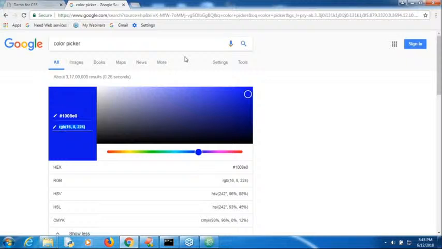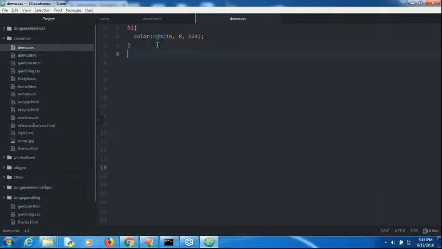Sir, I don't want this color. Assume that I don't want this color, sir. Then which color do you require? Okay, I want red color. This dark red I want. Assume dark red I want. Then automatically, let me change the values.